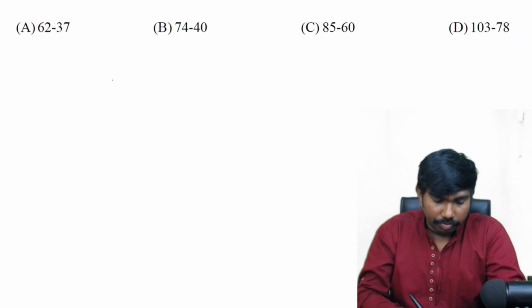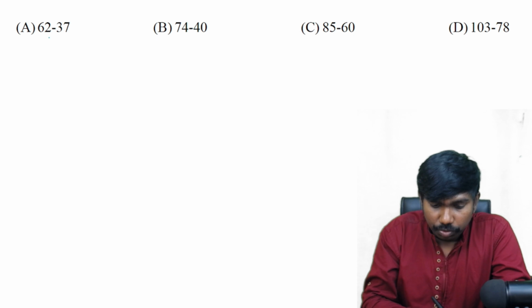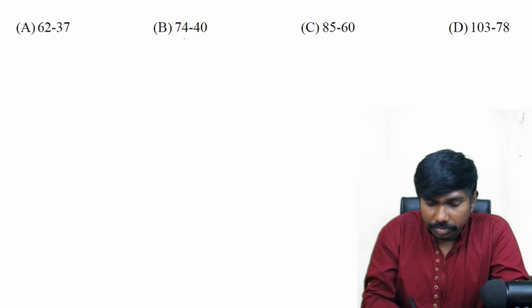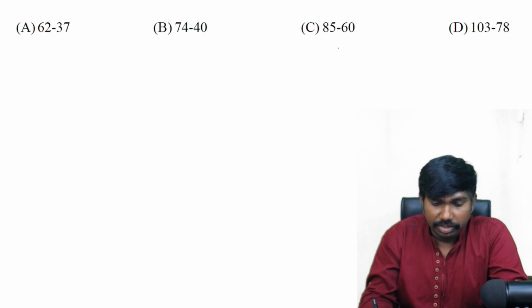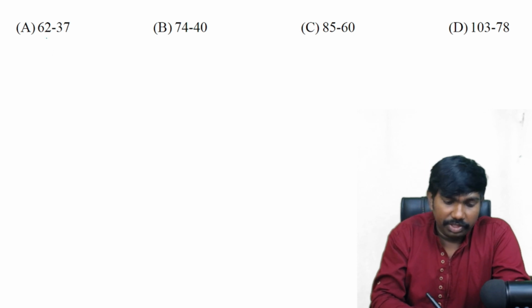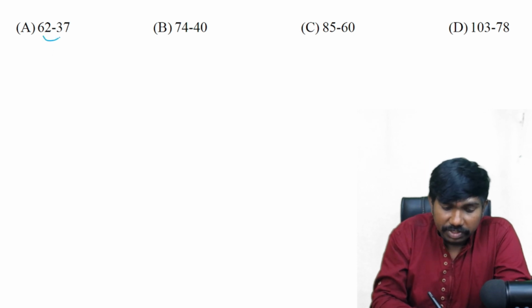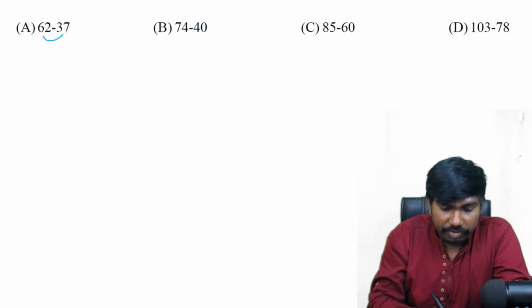Next, 62 and 37, 74 and 40, 85 and 60. Here multiplication is not useful because at least into 2 or divided by 2 is also not there. Let us go with the difference. What is the difference of these two? 62 and 37, the difference is 25.